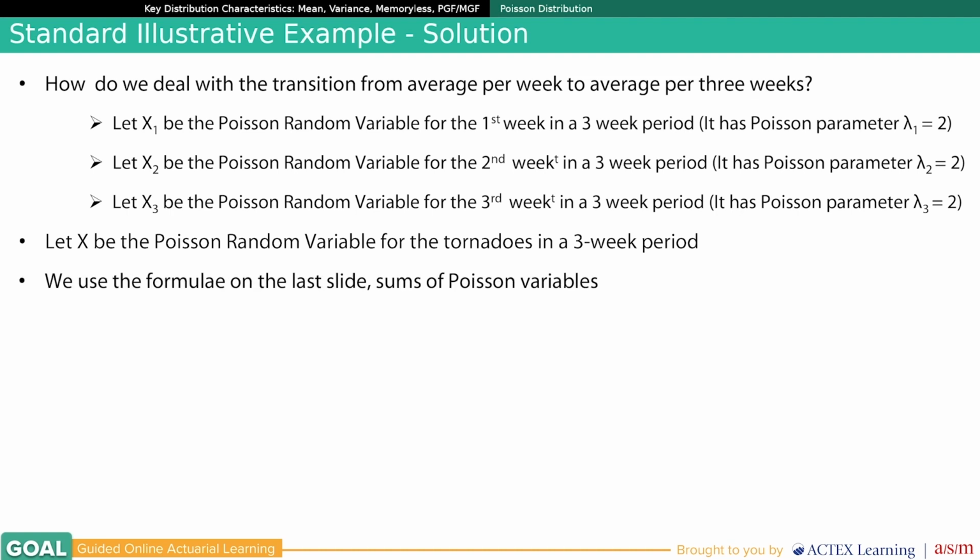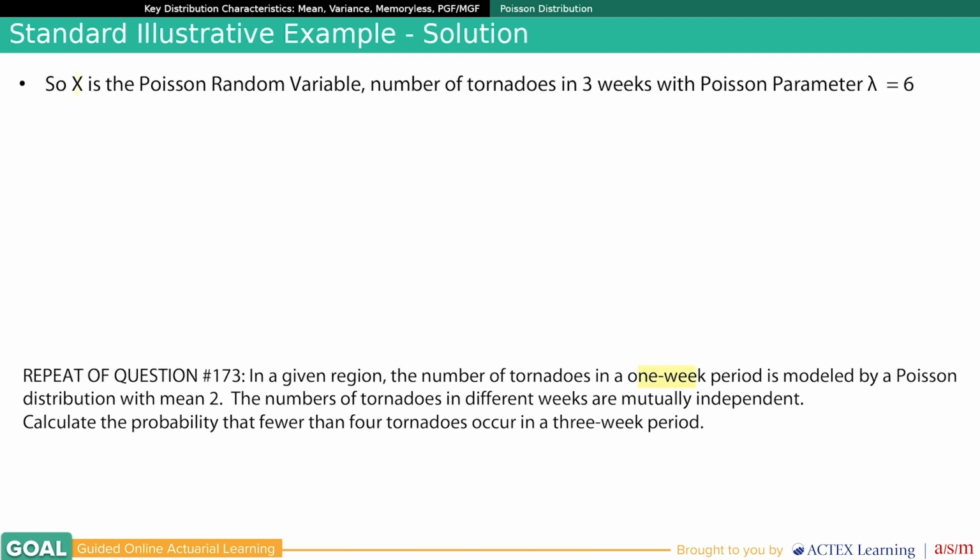We use the formula on the last slide, sums of Poisson variables: x equals x1 plus x2 plus x3. In other words, the number of tornadoes in 3 weeks is the sum of the tornadoes in the first week, the second week, and third week. And it has Poisson parameter lambda 1 plus lambda 2 plus lambda 3, or 6. So x is the Poisson random variable, number of tornadoes per 3 weeks, with Poisson parameter lambda equals 6. On average, you'll have 6 tornadoes every 3 weeks.